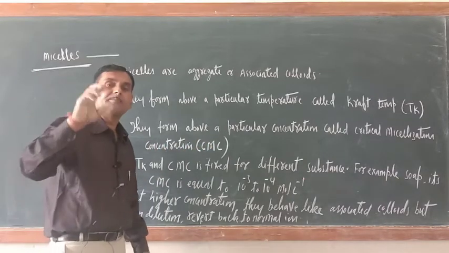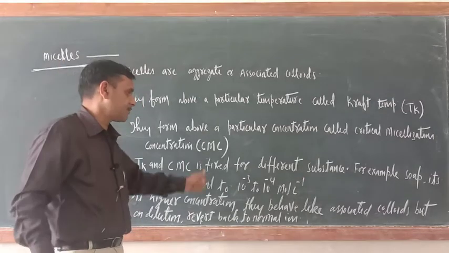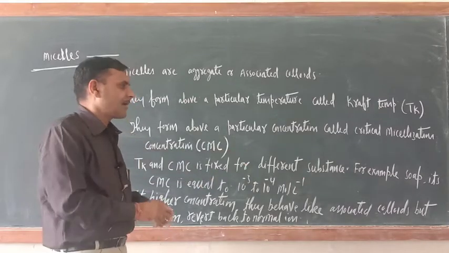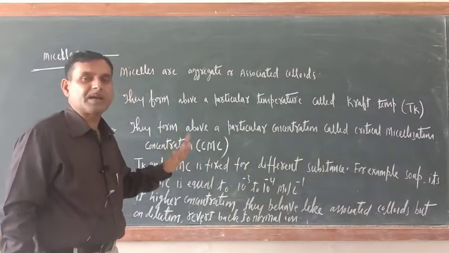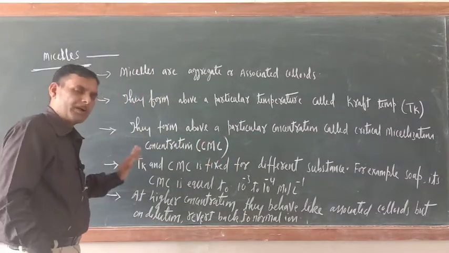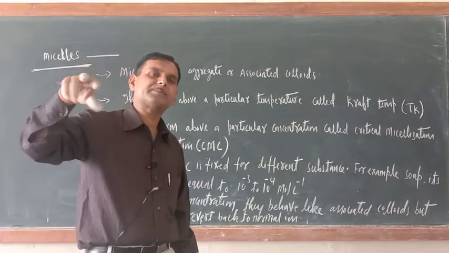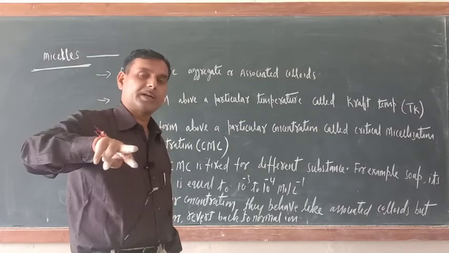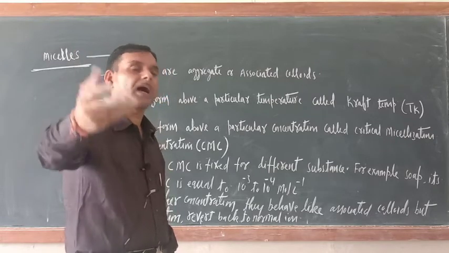TK means Kraft temperature, and the CMC value is different for different substances, it is fixed for each substance. For example, for soap, its CMC is 10 raised to the power minus 3 to 10 raised to the power minus 4 mole per liter. One more important thing: micelles only form when the concentration of that substance in the solution is high. Upon dilution, the micelle will revert back to its normal ion form.